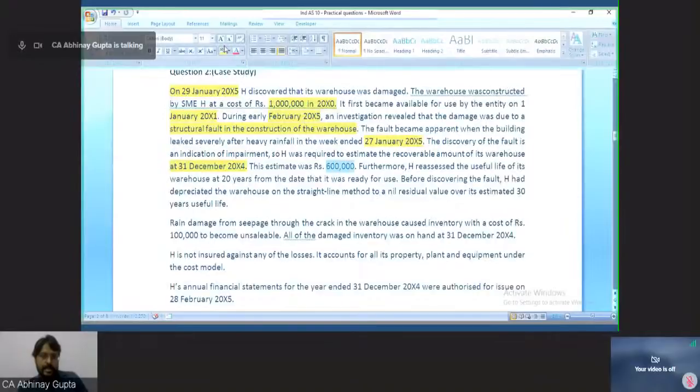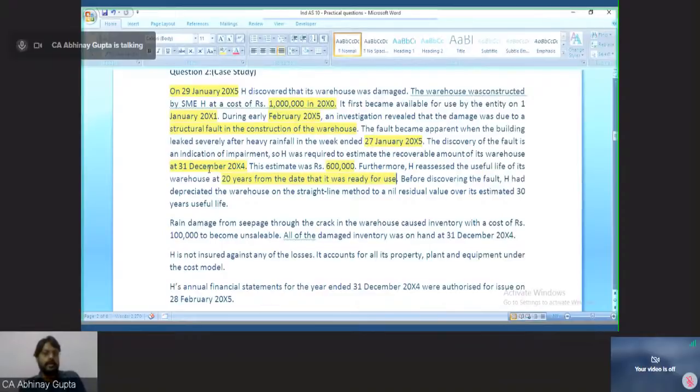So 6 lakh is the estimate for this recoverable amount. Further, H reassessed the useful life of its warehouse at 20 years from the date it was ready for use. So 20 years from when it was ready for use, 1st of January 2001.